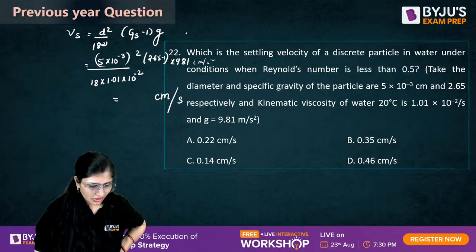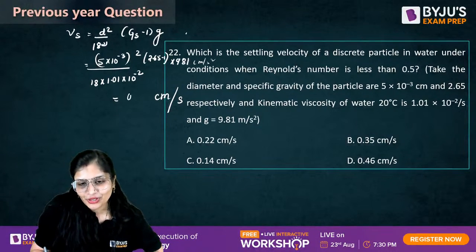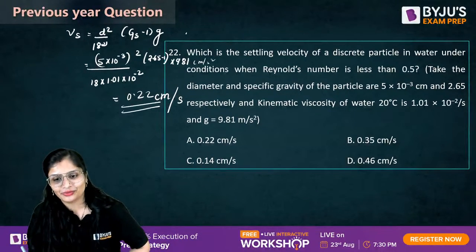21 का आंसर पूछा, 22 का बता दिया. अच्छा, 0.22 A लिखा था. Okay, okay. 0.22 centimeter per second. 22 and answer is also 0.22.